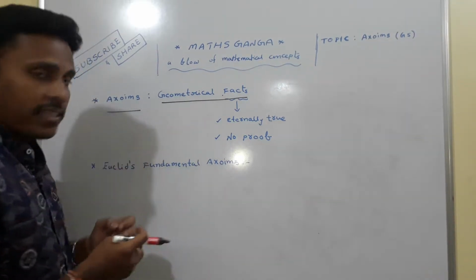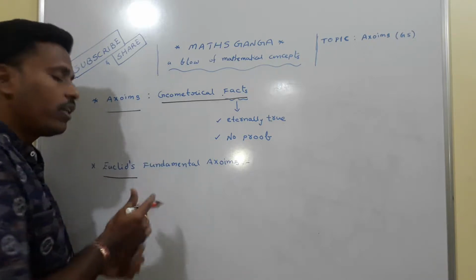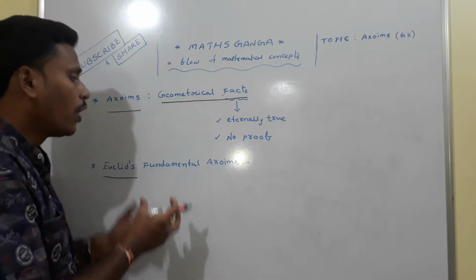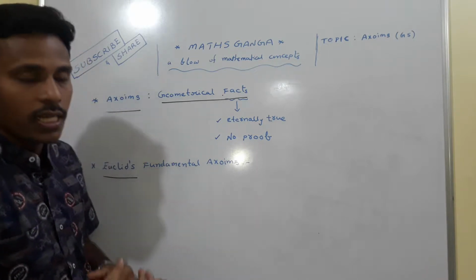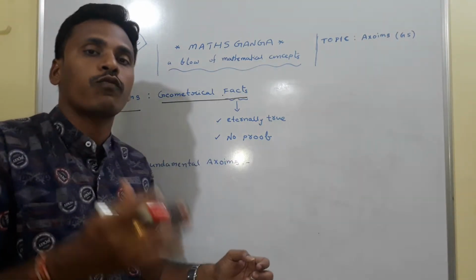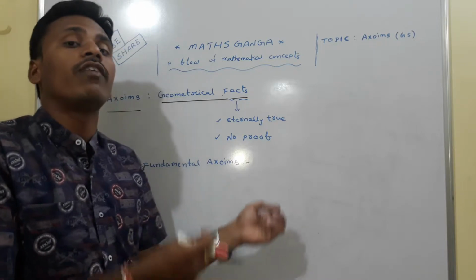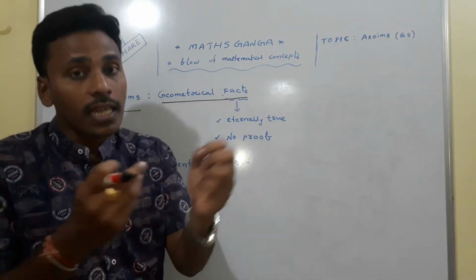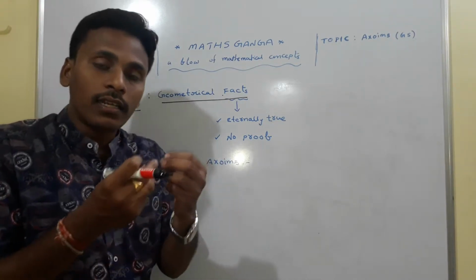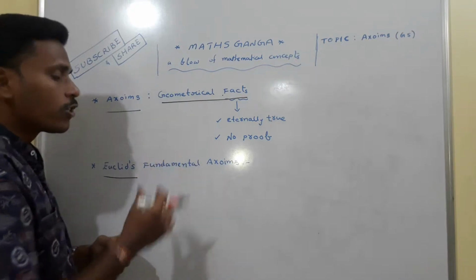These axioms in geometry were given by the father of geometry, Euclid, and the initial axioms of this geometry are called Euclid's fundamental axioms. There are certain fundamental axioms initially, and in different parts of geometry we will observe different axioms, and then develop different theories and theorems based on those axioms. With the help of those theorems, we can solve different problems. So initially, Euclid's fundamental axioms.